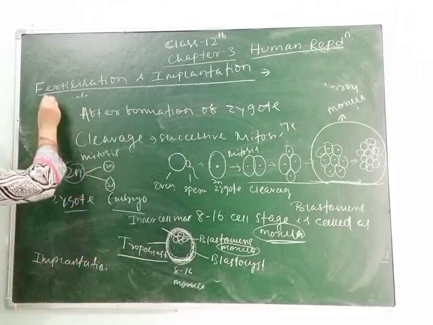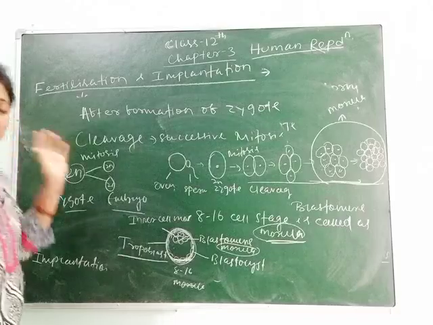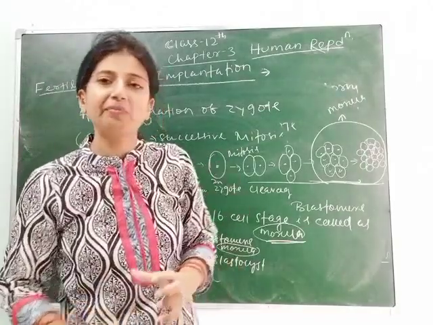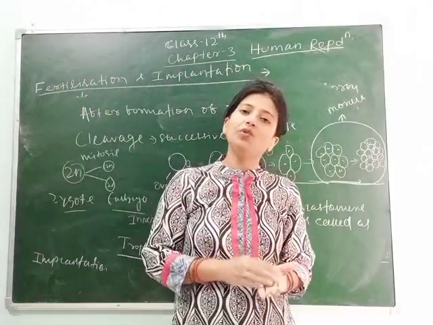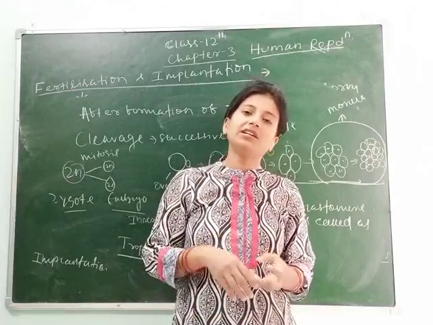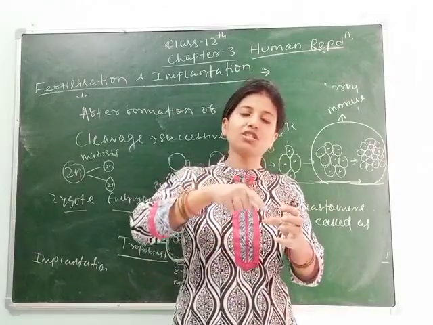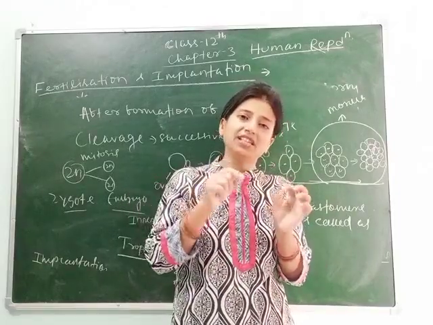As we are studying fertilization and implantation, we saw that fertilization takes place in the ampullary isthmic region and implantation takes place on the uterine wall. How does this occur? This occurs after formation of the blastomeres. These blastomeres are covered by the blastocyst, and the inner part is called the inner cell mass.